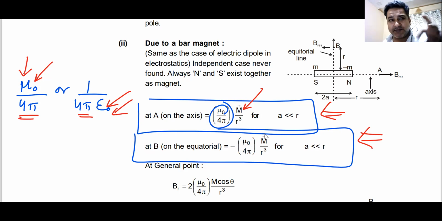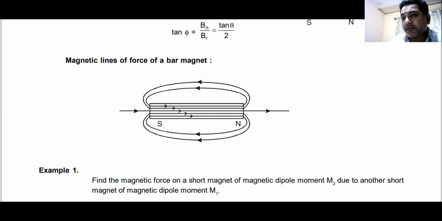Instead of the magnetic dipole moment M, you have the electric dipole moment P. Magnetic dipole moment is M into 2L, where M is the magnetic pole strength. Electric dipole moment is Q into 2L. Do we understand this? So the same formulas are coming here. If you have not read this formula, you can have a look at it again.